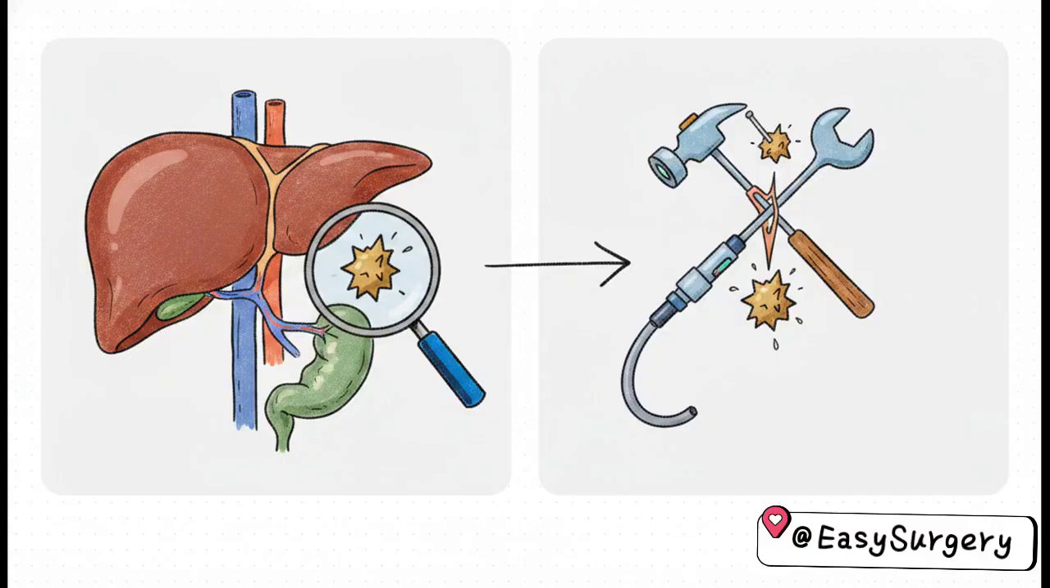But wait, once that MRCP confirms a common bile duct stone is the culprit, you have to immediately step up your game. The correct answer then becomes an ERCP with a sphincterotomy.